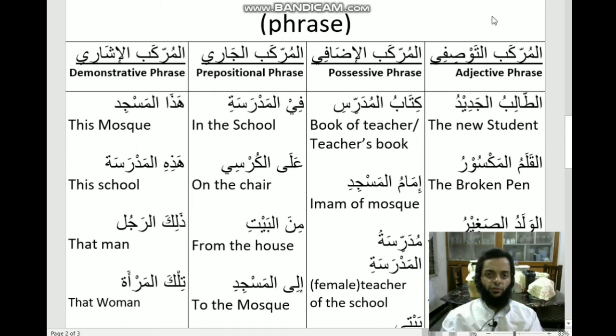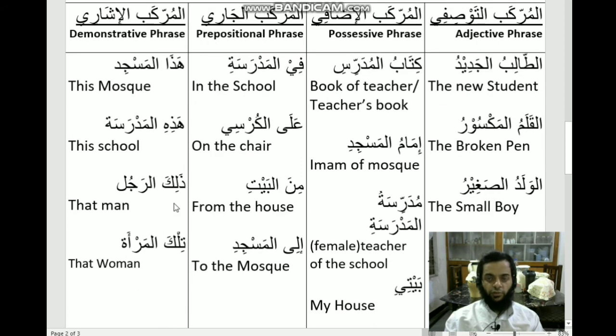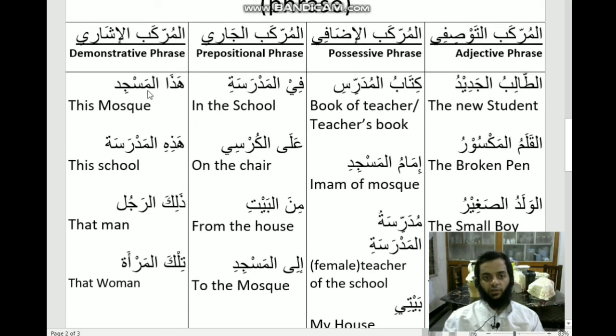If you are wondering what is the difference between a phrase and a sentence, a sentence is basically a complete talk which provides information, and a phrase is an incomplete talk which does not provide information. For example, if someone came to you and said Hazal Masjid, this mosque, and did not say anything else, it would not make any sense. You would ask him, what about this mosque? That is, you would be asking him for information.